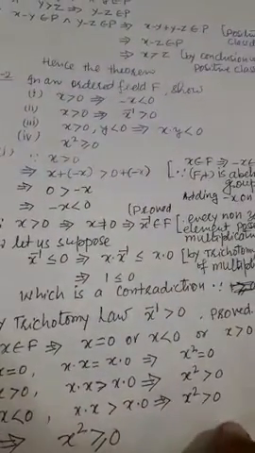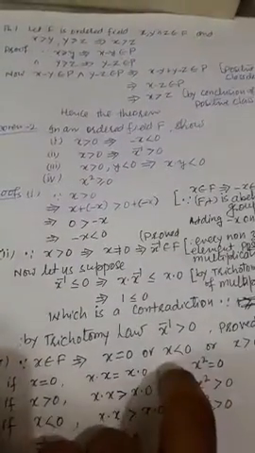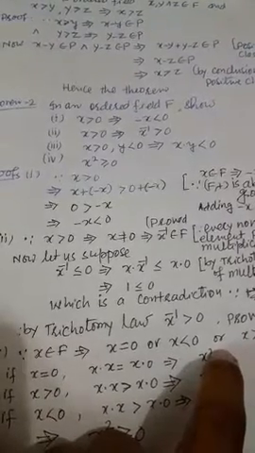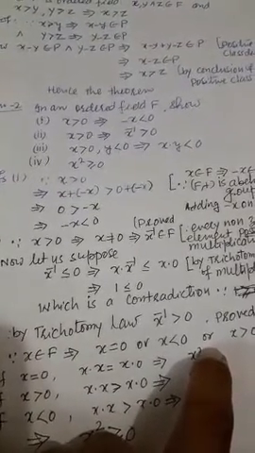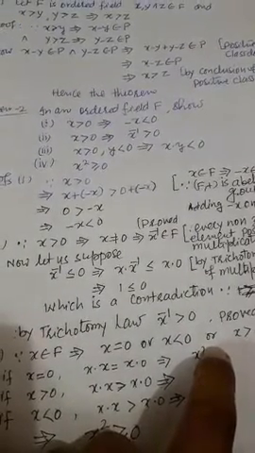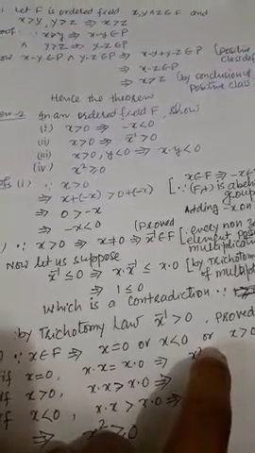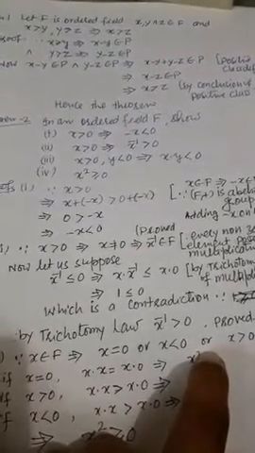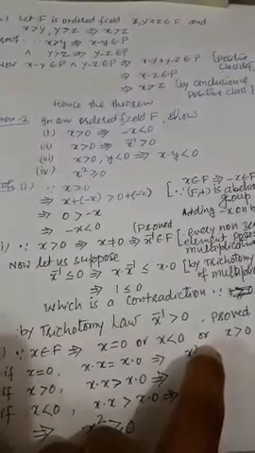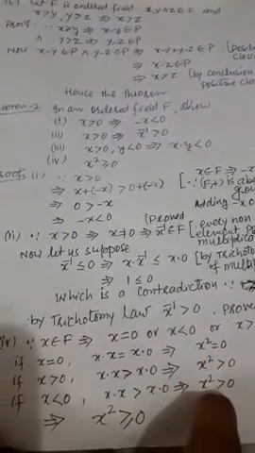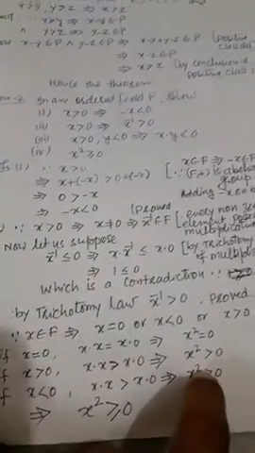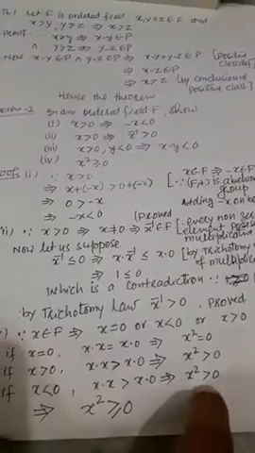Now, theorem: in an ordered field, we have to show that, first, x greater than 0 implies that minus x is less than 0. Second, x greater than 0 implies that x inverse greater than 0. Third, x greater than 0 and y less than 0 implies that x into y less than 0. And fourth and last, x square is greater than or equal to 0. So the proofs are very simple. I will show the first.